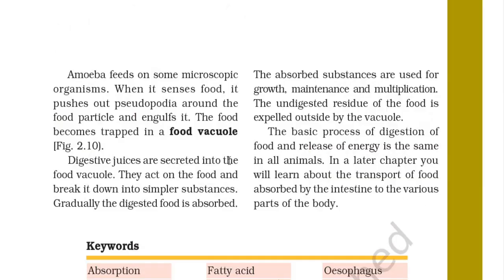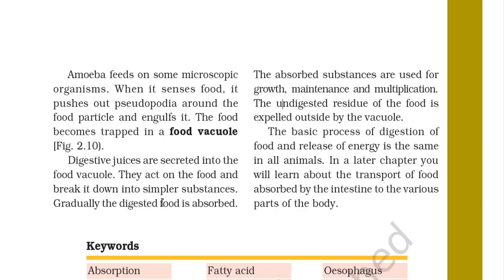Amoeba feeds on some microscopic organisms. When it senses food, it pushes out pseudopodia around the food particle and engulfs it. The food particle becomes trapped in the food vacuole. So it is clear. Digestive juices are secreted into the food vacuole. They act on the food and break it down into smaller substances.